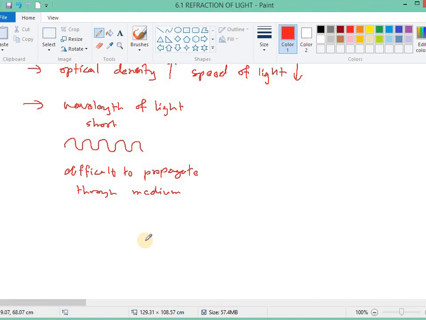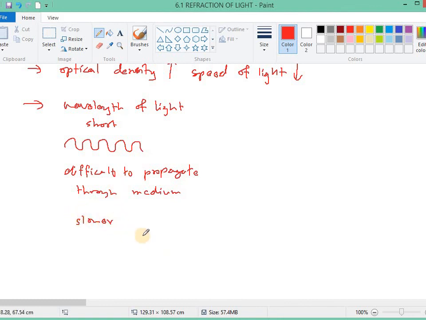Okay, wavelength of light short, it will be easier to be blocked by obstacles, so it is difficult to propagate through the medium. So it will be slower.